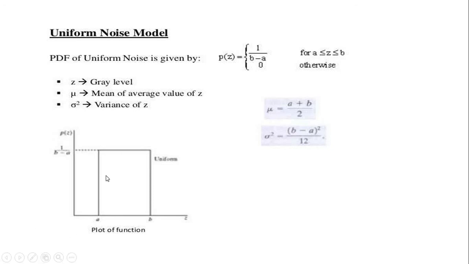Here Z is gray level, mu is the mean or average value of Z and sigma square is variance of Z. Mu is given by a plus b upon 2 and sigma square is equal to (b minus a) square upon 12. Here a and b are minimum and maximum gray scale values of the image.